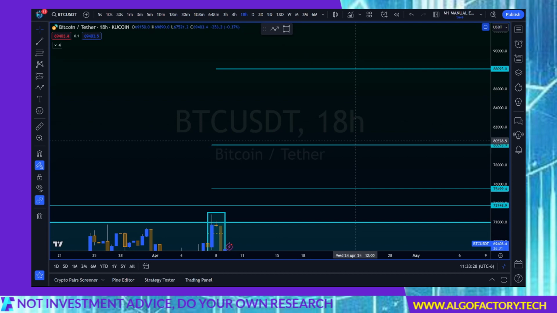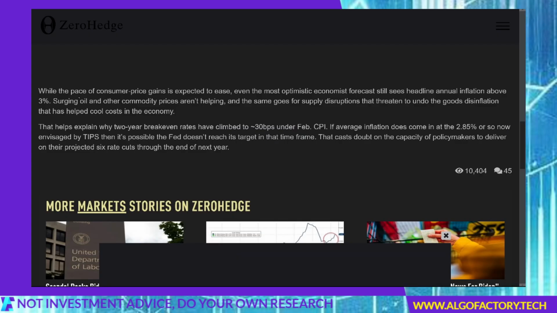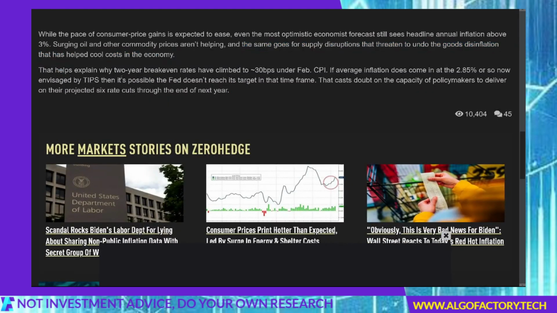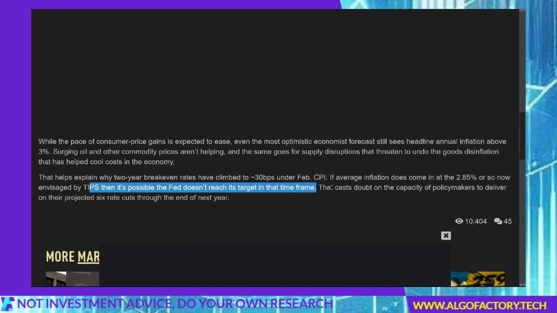So this is just a brief look at what's going on with the markets and how the CPI affects things. And just to take a really brief look over at a Zero Hedge article, the problem with inflation and why a lot of people are not expecting the cuts, it says here, while the pace of consumer price gains is expected to ease, even the most optimistic economist forecast still sees headline annual inflation above 3%. Surging oil and other commodity prices are not helping. The same goes for supply disruptions. Let's go further. This helps to explain why 2-year break-even rates have climbed to about 30 basis points under February CPI. Okay, that's a lot of technical gobbledygook.